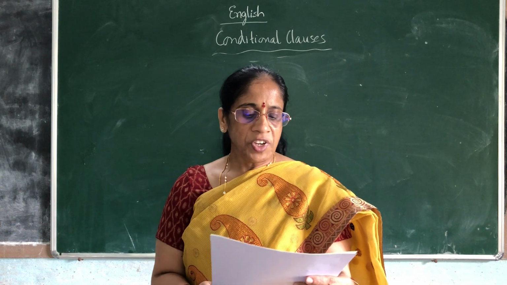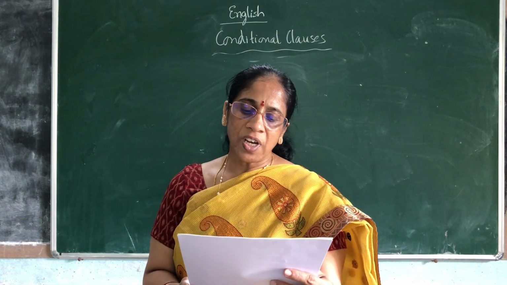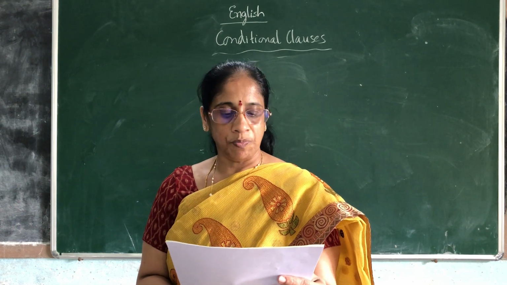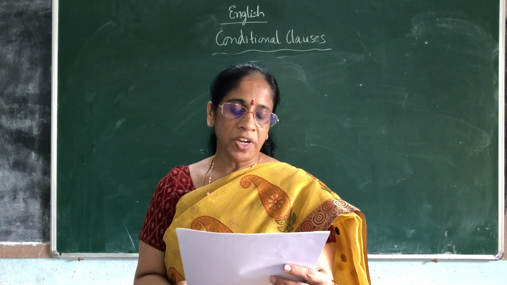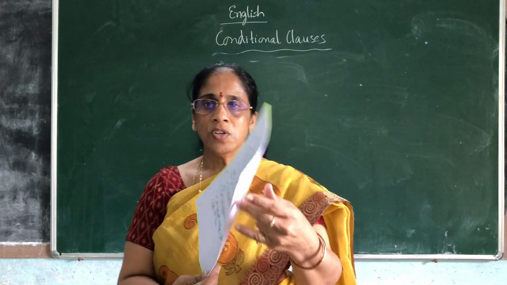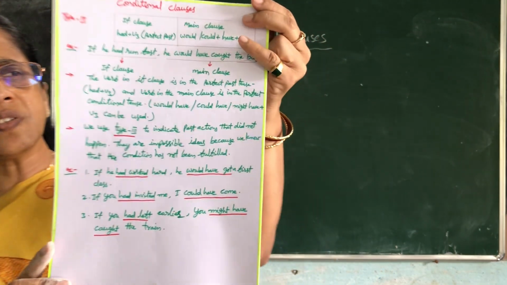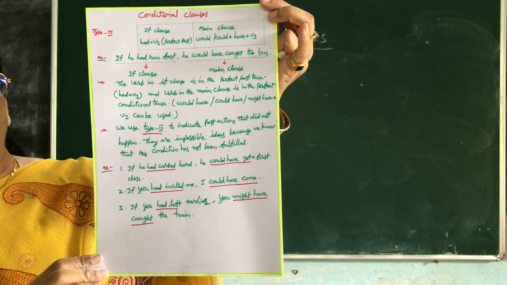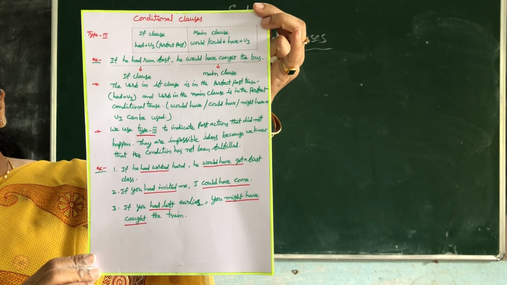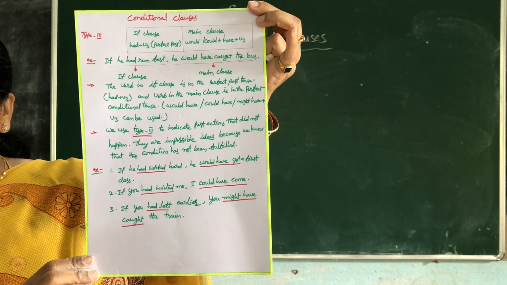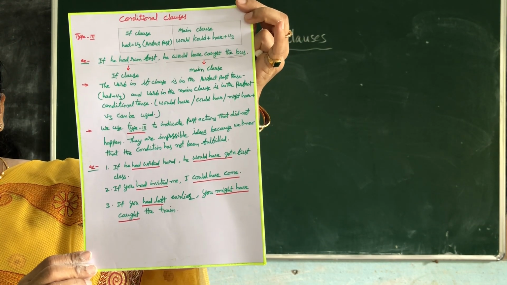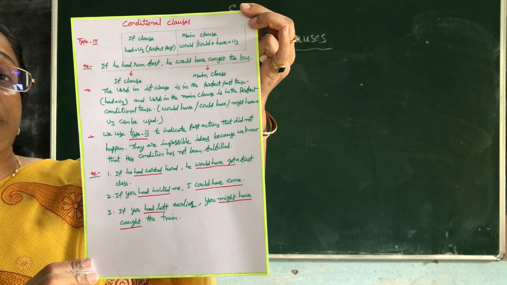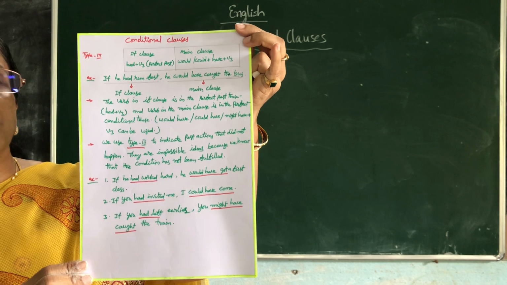A few more examples for this. If he had worked hard, he would have got a first class. If you had invited me, I could have come. If you had left earlier, you might have caught the train. Children, like this you can use the third type. I hope it is clear now. You can note down all these conditions, the reasons for using type 1, type 2, type 3 and the structure of the sentence, everything from this. Now we will see a few more examples of how they are actually going to ask you in the question paper.